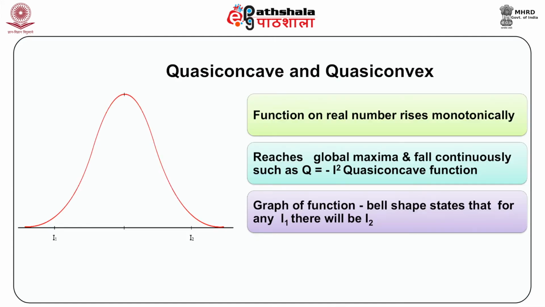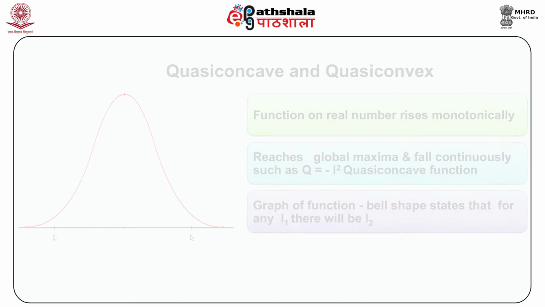Example 2. Any function on real numbers which rises monotonically until it reaches global maxima and then falls continuously, such as Q is equal to minus I raised to the power of 2, is a concave function, as the graph of this function will be in a bell shape, which states that for any I1 there will be I2.